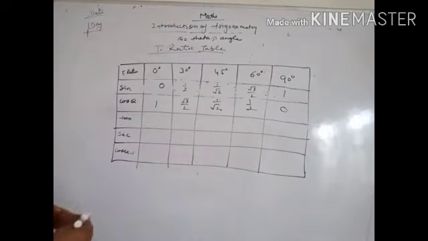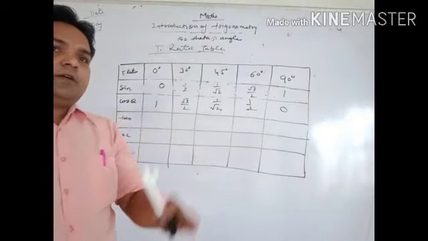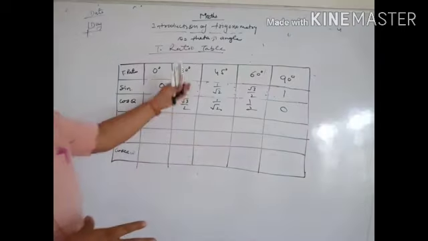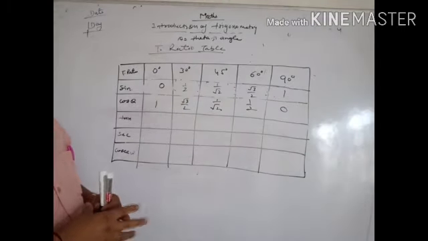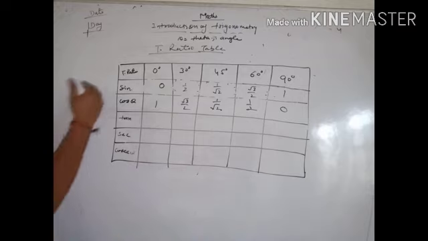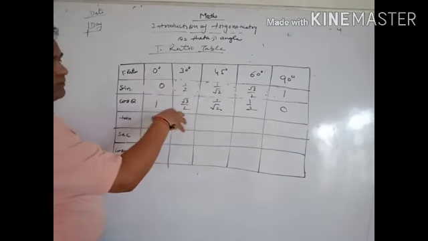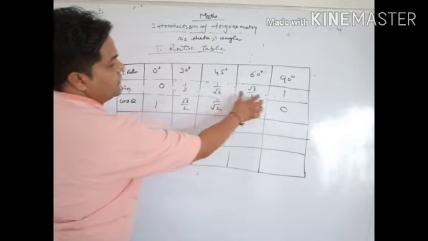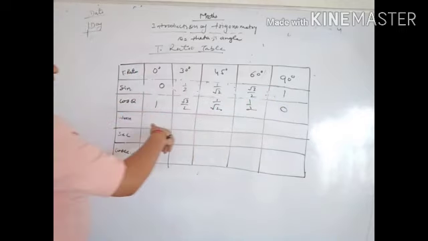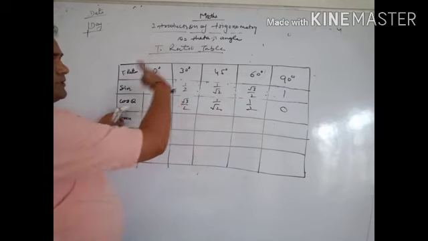Understood? So if you learn only one T ratio, you can make all trigonometric ratios. The values for 0 degree, 30 degree, 45 degree, 60 degree and 90 degree. I have discussed before how you can find out these values, and similarly for cos theta, we will come in its reverse.